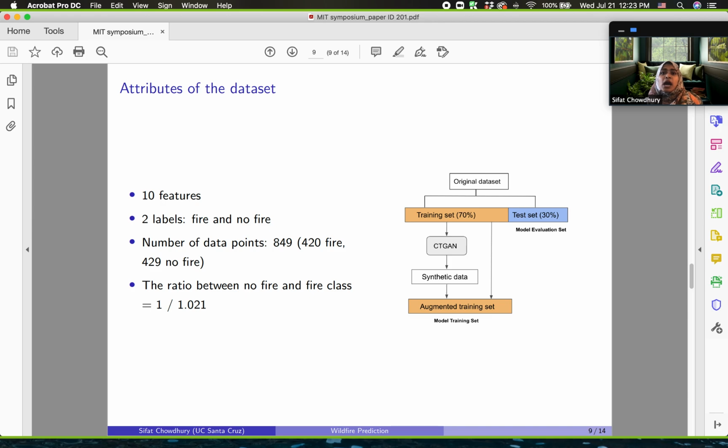Now, let's see how we have applied the CTGAN in our work on the right-hand side. First, we split our original dataset into a training set and a test set with a 70:30 ratio. Then we applied CTGAN on the training set to generate more synthetic realistic data that was ultimately used as the augmented training set to train 5 machine learning models, which are decision tree, random forest, gradient boosting machine, support vector machine, and neural network.